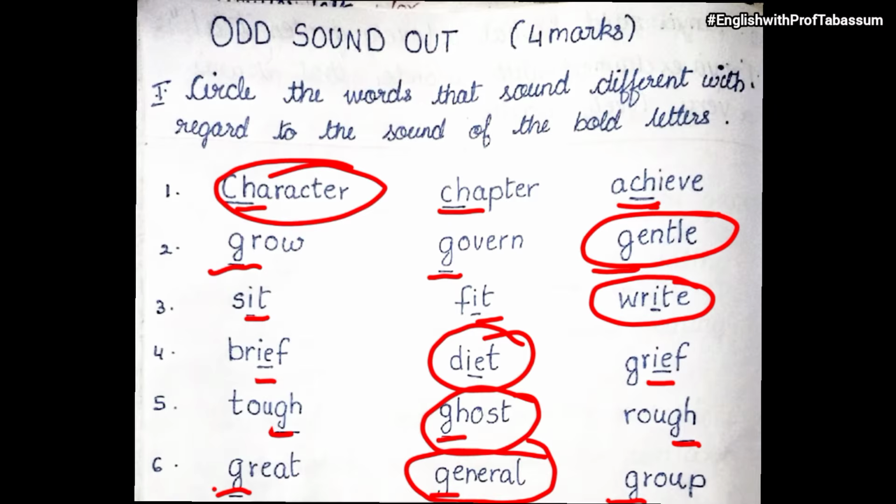So you just have to notice that whatever word is underlined, you have to see whether that letter is pronounced the same in the next words or not. The underlined letters will sound the same in two words, and in one word it will be different. So you have to pick out that different one and circle it. Let's see the next one.